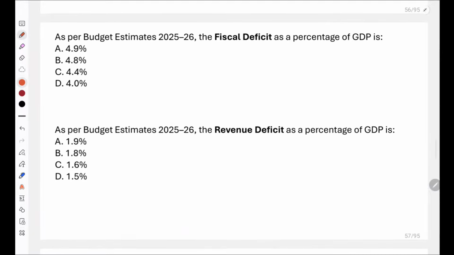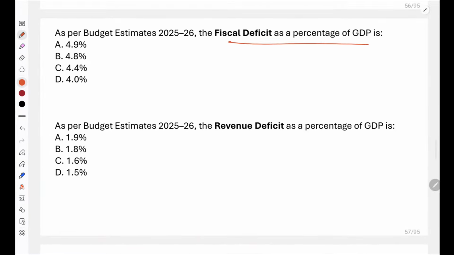Now, as per budget estimates, the fiscal deficit as a percentage of GDP is what? 4.9%, 4.8, 4.4 or 4.0? What is the fiscal deficit? Very good everyone. So fiscal deficit is 4.4%. And what is the revenue deficit as percentage of GDP? See, there are 4 deficits जो हमें पढ़ने हैं. Fiscal deficit, revenue deficit, effective revenue deficit and primary deficit. Now fiscal deficit is 4.4%. What is revenue deficit?